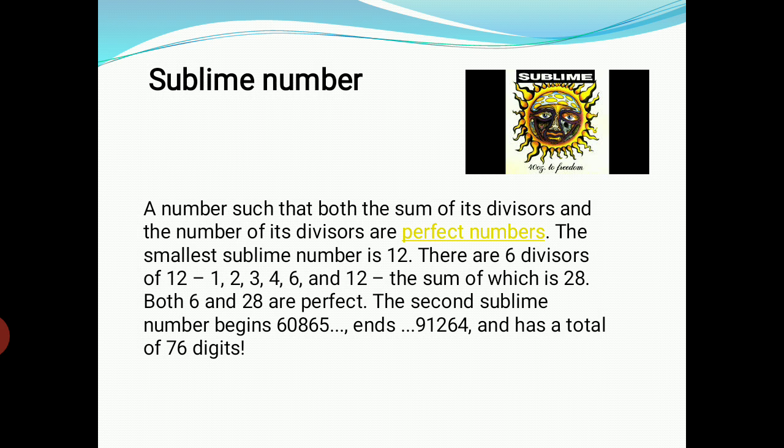And the second sublime number is 76 digits long, it begins with 60865 and it ends with 91264. It is our second sublime number. See how beautiful our numbers are.